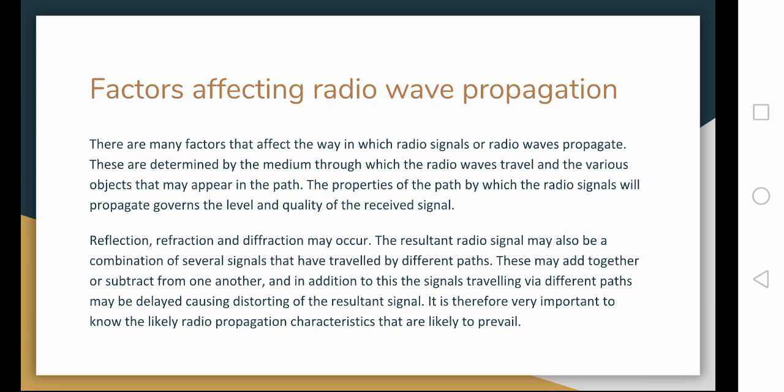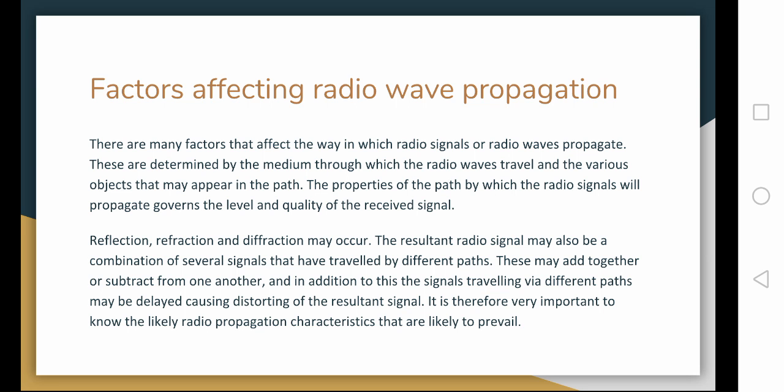Factors affecting radio wave propagation. There are many factors that affect the way in which radio signals or radio waves propagate. These are determined by the medium through which the radio waves travel and the various objects that may appear in the path. The properties of the path by which the radio signals will propagate governs the level and quality of the received signal.